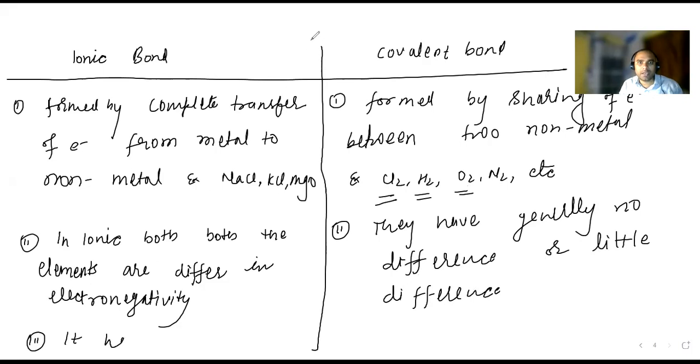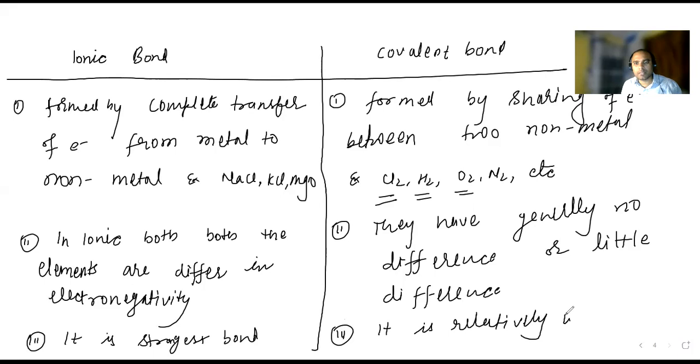Now the third point: the ionic bond is the strongest bond. If you are talking about the covalent bond, it is a relatively weaker bond. Can you understand?